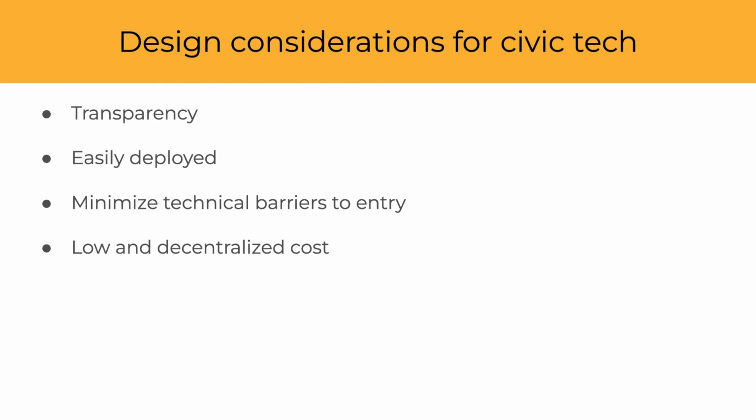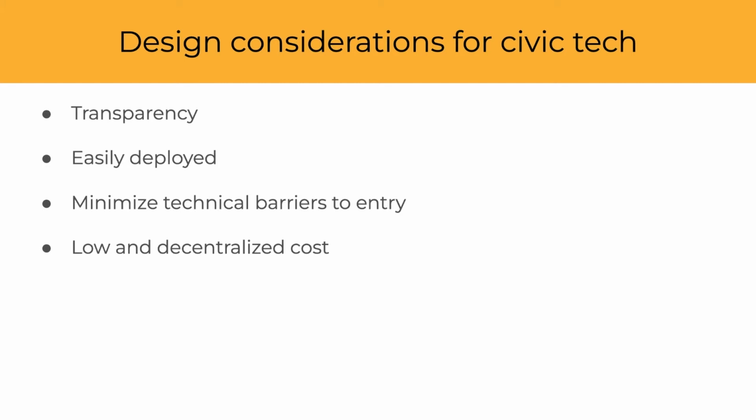It should have a low technical barrier, because a project that's dependent on volunteers that could have a wide range of technical backgrounds should be easy to launch and maintain. And the cost should be low and decentralized, because projects that are purely for public use may lack large amounts of funding, so we want to keep CDP as low cost as we can, with billing handled independently by each deployment's maintainers.